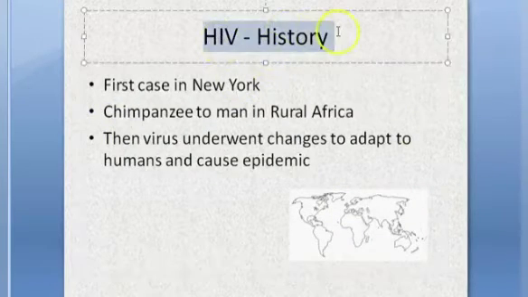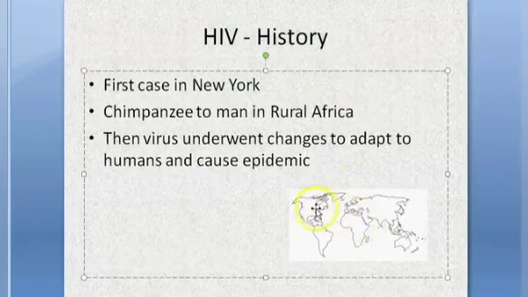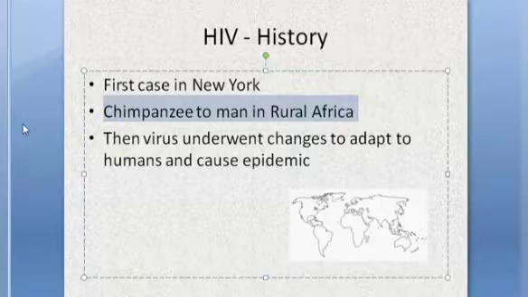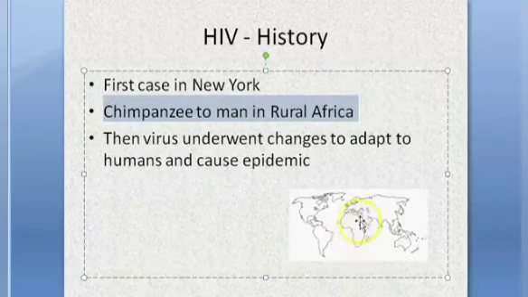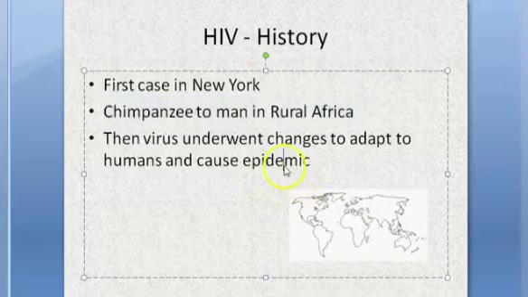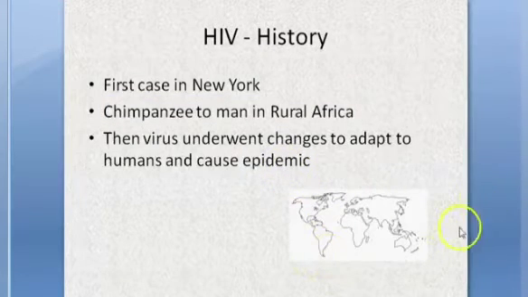Then we saw the history of HIV. We saw that the first case was here in New York, and actually how this disease came from chimpanzee, it came to man in rural Africa. The virus then in humans underwent adaptation, right? It went through adaptation and it now causes epidemic. Okay, it has now caused epidemic in the world.